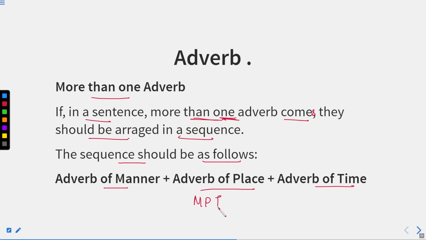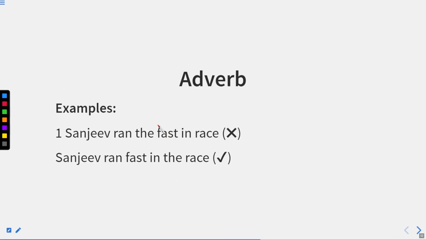First of all, we'll have the adverb of manner, then the adverb of place, and after that, the adverb of time. For example, Sanjeev ran the fast in the race. Now, first of all, ran is the verb, fast is the manner, and race is basically the place over here. We have already learned that manner should come prior to the place in a sentence.